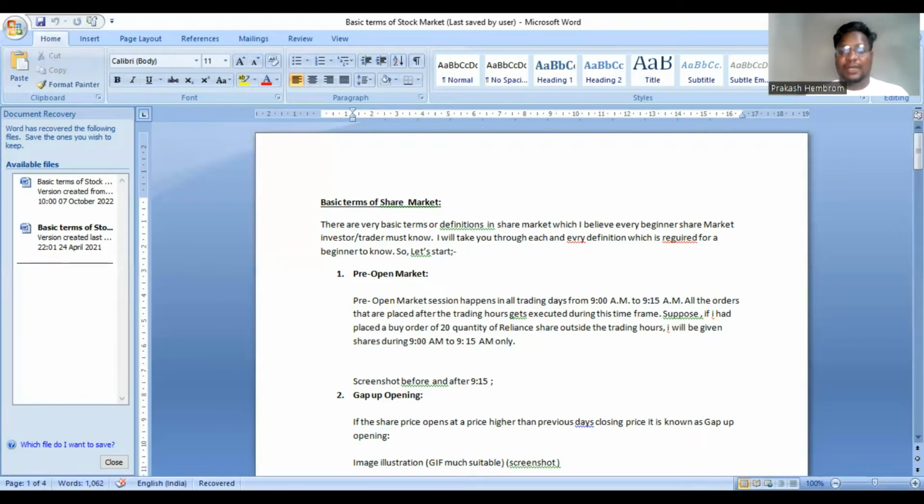So you can place your order even after the trading hours, but it will get executed only during the trading hours.